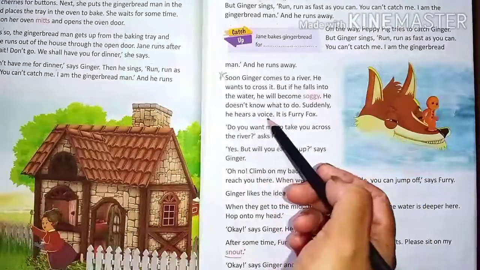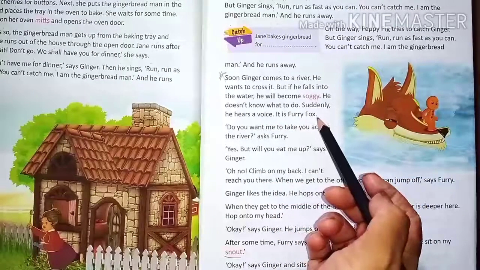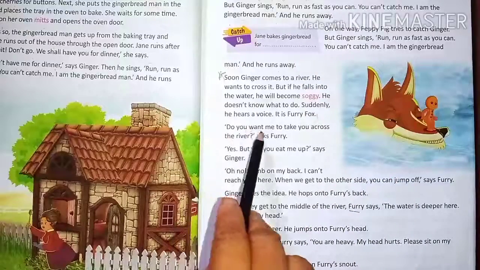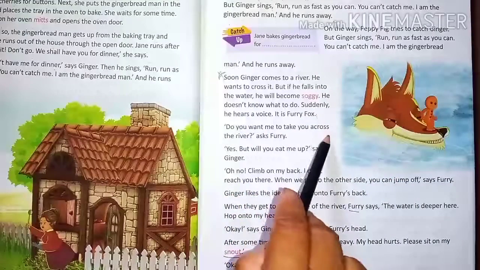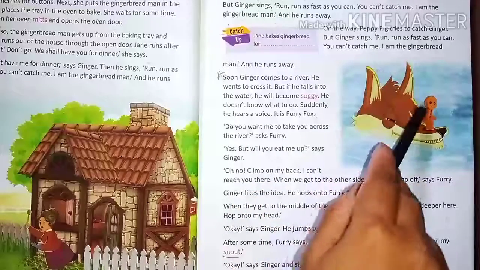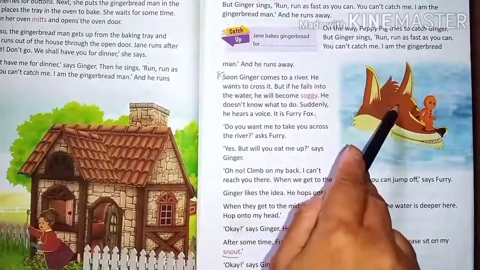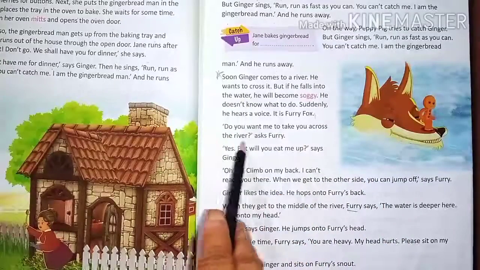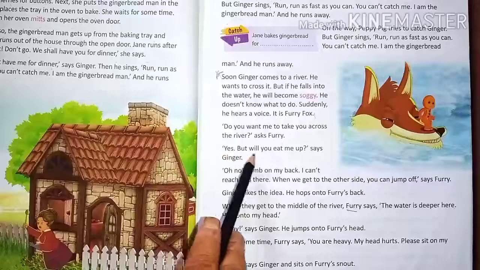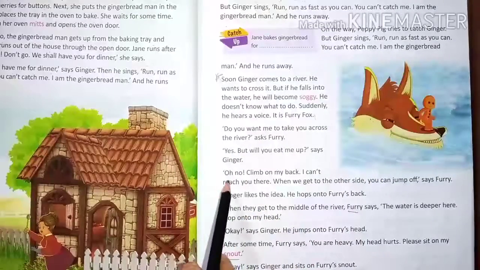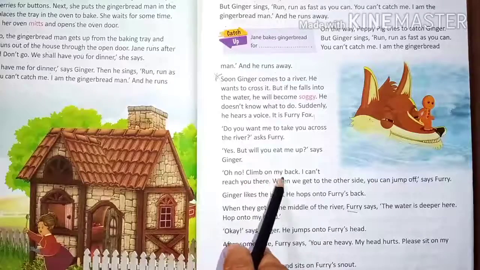He doesn't know what to do. Suddenly he hears a voice. It is a furry fox. You know fox? Yes. "Do you want me to take you across the river?" asked the furry fox. "Yes, but will you eat me up?" says Ginger.